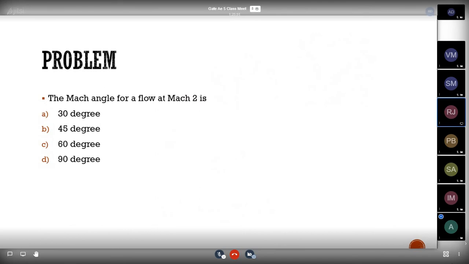30 degree. Yes, 30 degree. How do you solve this problem? Sine inverse of 1 by M. Yes. So the Mach angle is mu. By using the formula mu equal to sine inverse of 1 divided by M, substituting the value of M, we can easily find the Mach angle. So the answer is 30 degree. Okay.